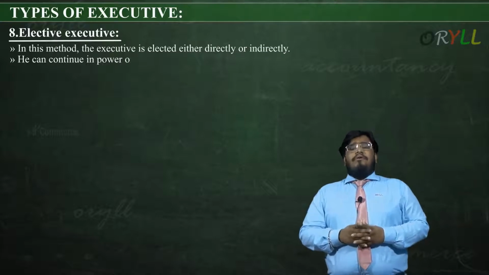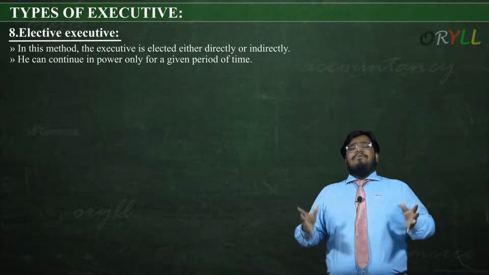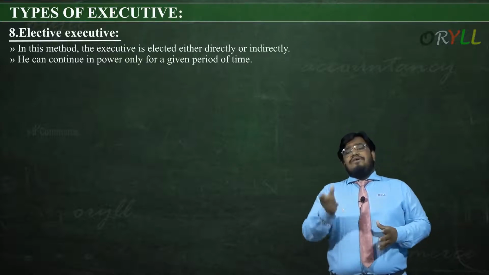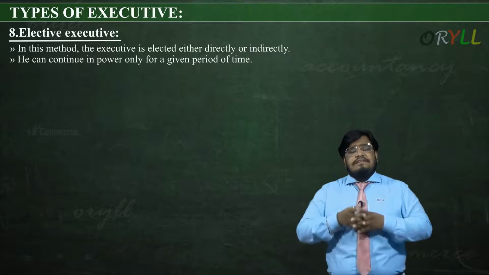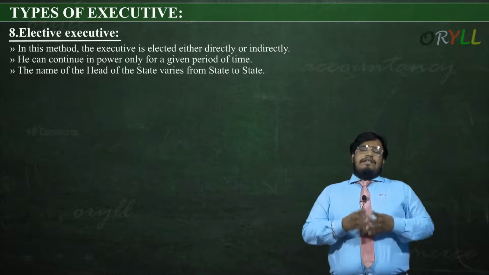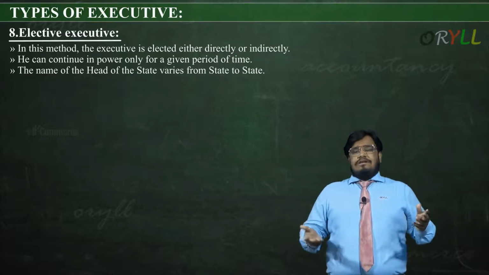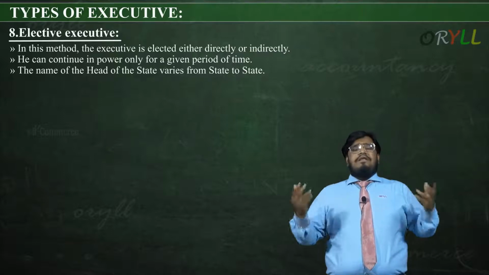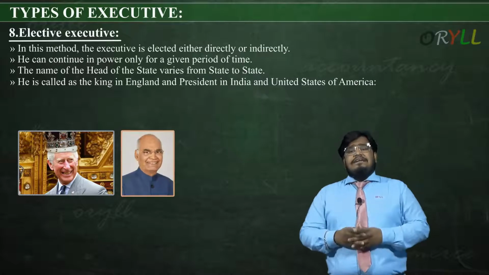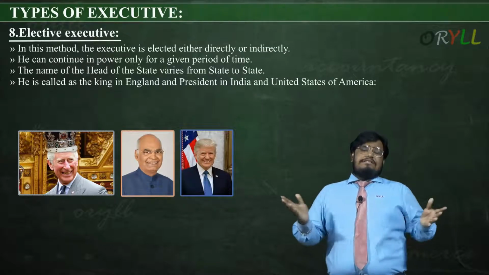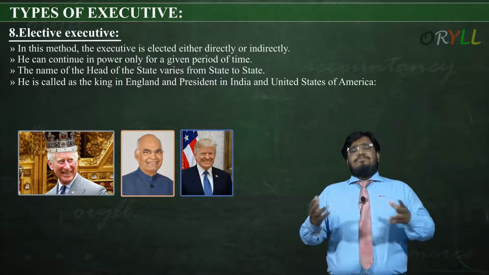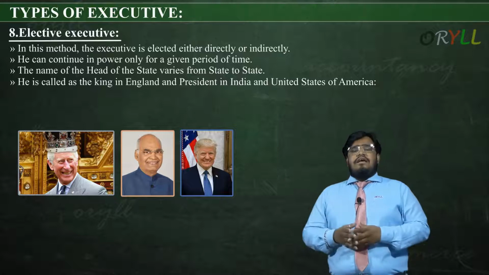He can continue in power only for a given period of time. Elective people can continue in power for a given period of time. That's the reason when we saw the tenures, 5 years, 4 years, 3 years, such kind of a thing. The name of the head of the state varies from state to state. Somewhere it is Congress, somewhere it is Parliament. He is called the king in England, president in India and USA. So there are changes in the name. Elective leaders always have changes in the name, like he is king in England, he is president in India.